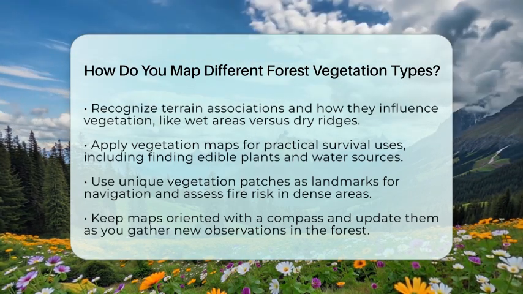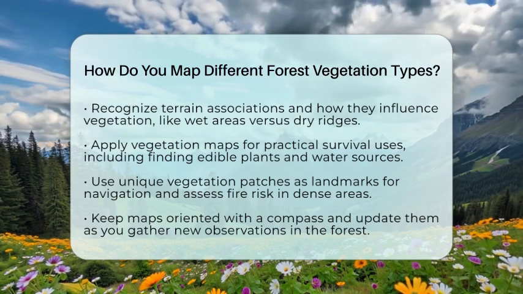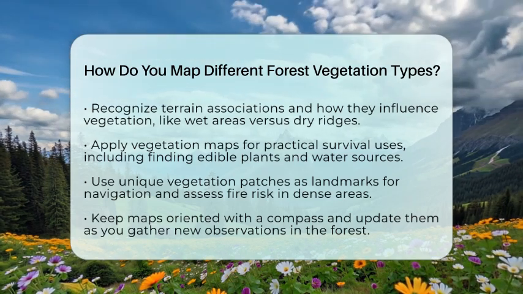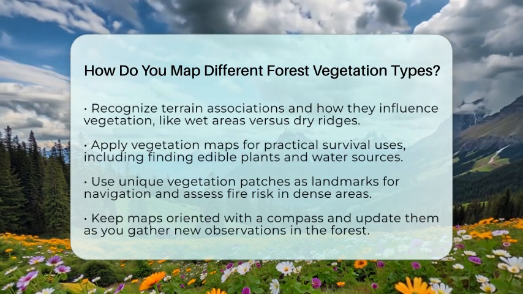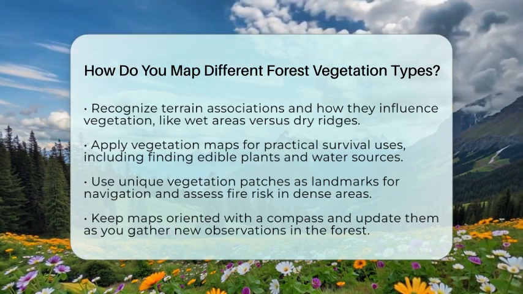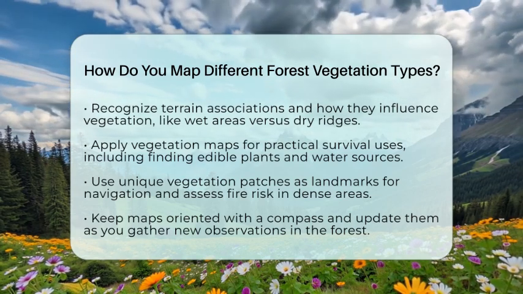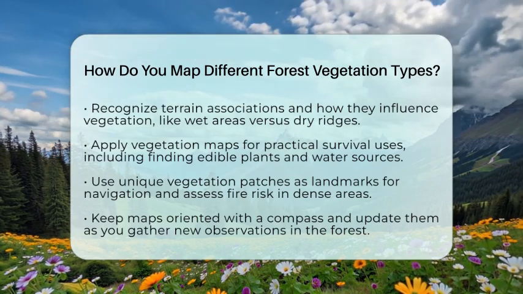Mapping different forest vegetation types involves careful observation, data collection, and understanding terrain-vegetation relationships. This skill can significantly improve your navigation abilities and help you make informed decisions in the wild.